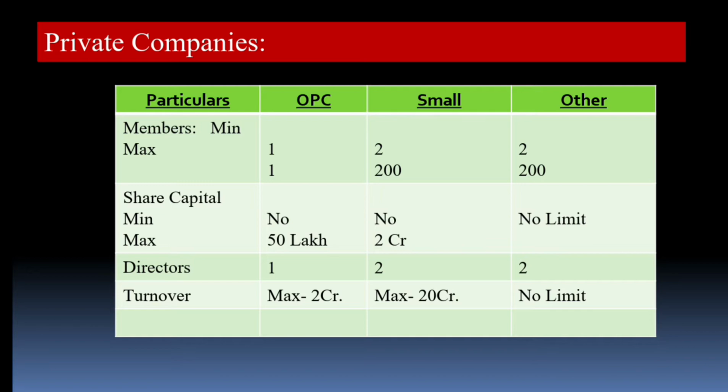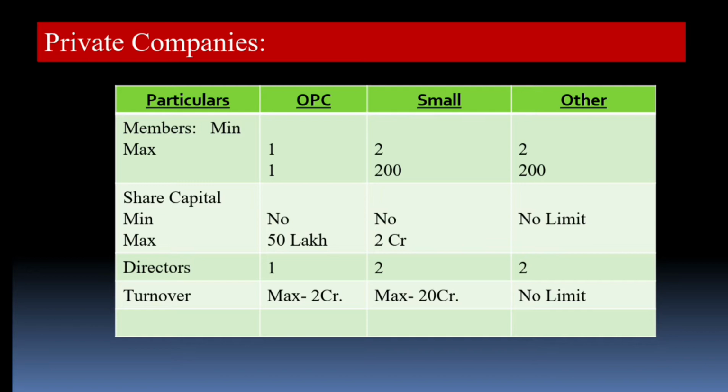Okay, this is the amended one. And in case of the other company, there is no limit of maximum share capital. Now come the directors. In the case of the OPC, when the member is one, the director will also be one only. In case of a small company, there should be minimum 2 directors. So you can relate the minimum number of members with the minimum directors. In case of the other private companies, there should be minimum 2 directors.